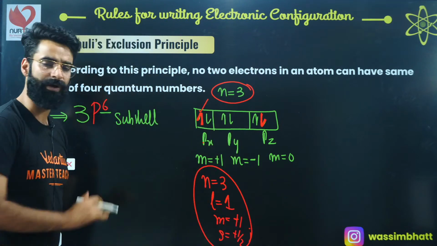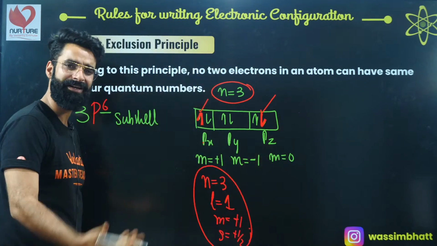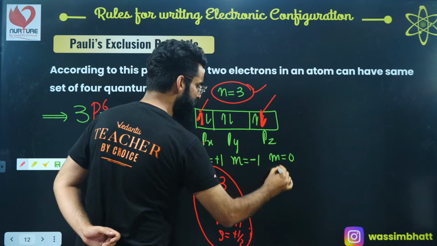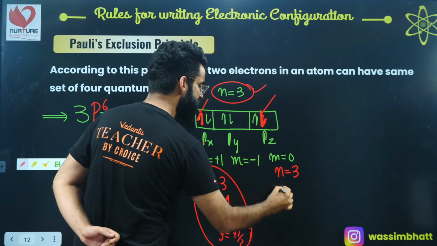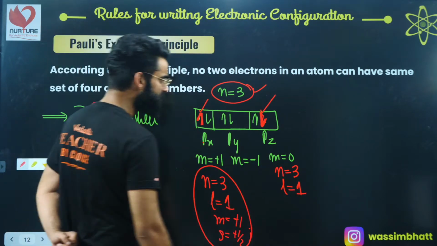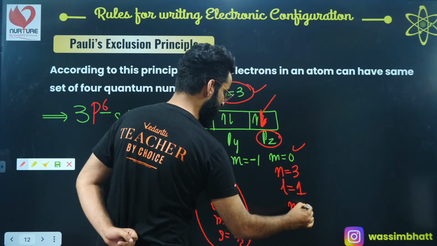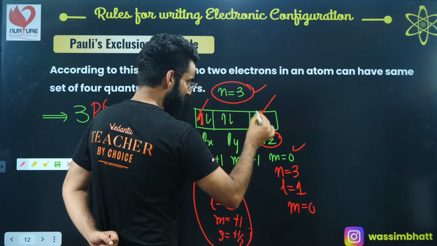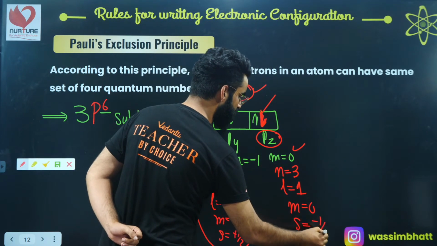Similarly, if I want you to let me know the 4 quantum numbers of this other electron, you can tell me that too. This electron is again present in shell number 3, so the n value is 3. This electron is present in p subshell, so the value of L is 1, because for the p subshell, the value of L is 1. This electron is present in pz orbital, and for pz orbital, the value of m is 0. Now, it is arrow downward, that means it's moving with anti-clockwise spin, so spin is -1/2.